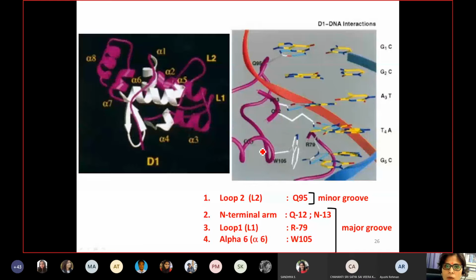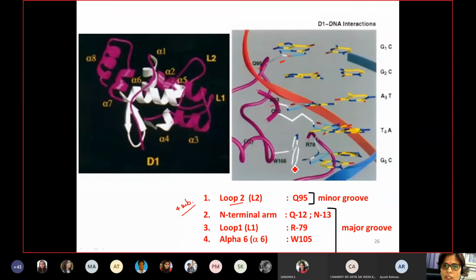For example, the prominent contacts in this case, D1 to DNA interactions, were basically on four subdomains. Here you have loop 2, which forms contacts with your glutamine to your G1. Then you have the N-terminal arm, which has glutamine as well as asparagine, which makes contact with your adenine sequences.